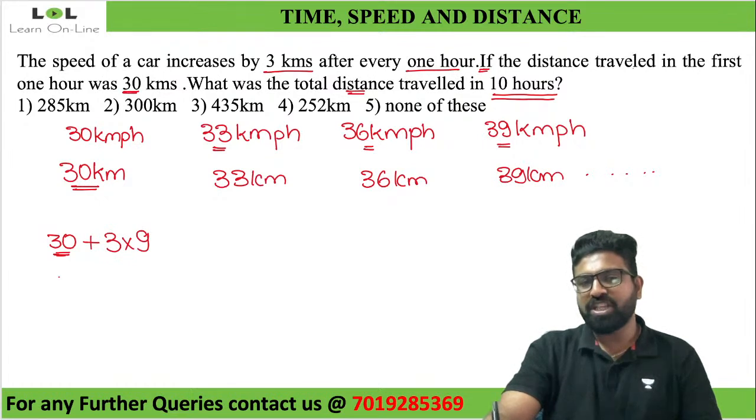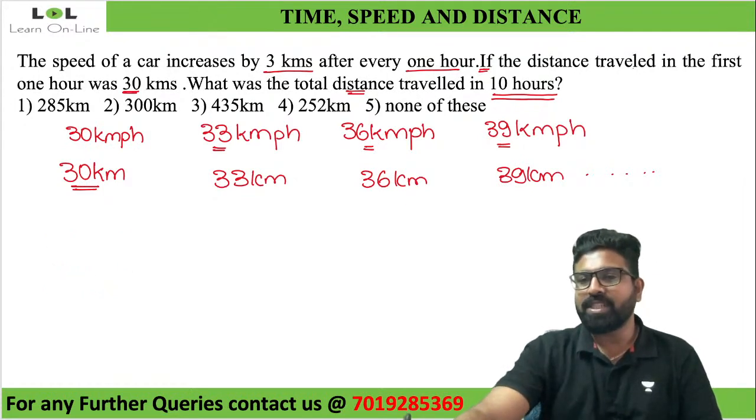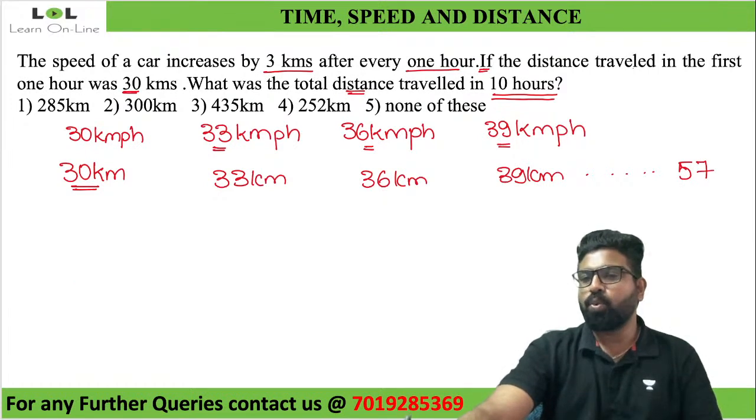So totally it will be how much? 30 plus 9 times 3, which is 27. Together it would be 57 kilometers in the last 1 hour.